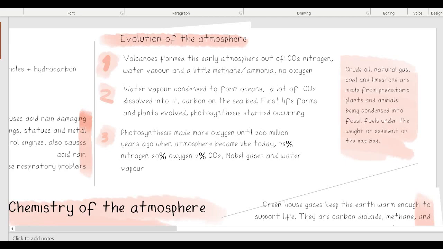Greenhouse gases keep the Earth warm enough to support life. These are mainly carbon dioxide, methane, and water vapour. Particles such as these absorb the long-wavelength radiation and re-reflect it back to Earth, trapping more heat inside. Human activity is causing a large increase in carbon dioxide concentration in the atmosphere through deforestation, burning fossil fuels, agriculture, and creating waste and other chemical processes.